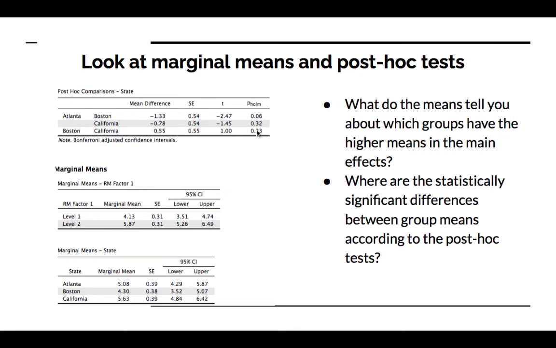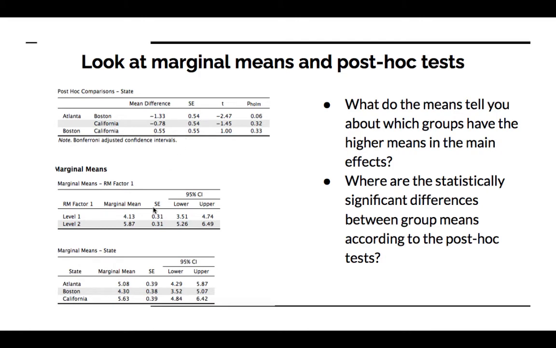So in the population, Atlanta has a higher mean than Boston, but there's no difference in the population means of Atlanta and California and Boston, which I don't really get why California and Boston are not significantly different.